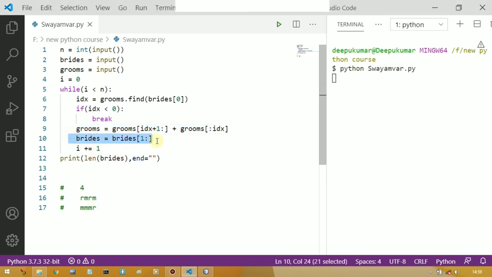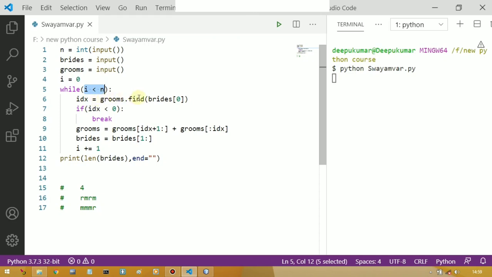Come to this line. Here we are saying brides equal to brides of 1 to n. So here we are ignoring the most eligible bachelorette from the queue. Why? Because she will no longer be a part of the swayamvar activity because she has already got married. So after that, brides will hold only M R M. After this line, we will increment the value of i by 1. Initially the value of i was 0, so it will become 1. Then it will check 1 less than 4, the condition is true.